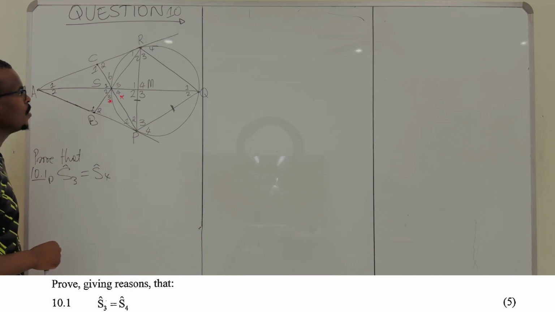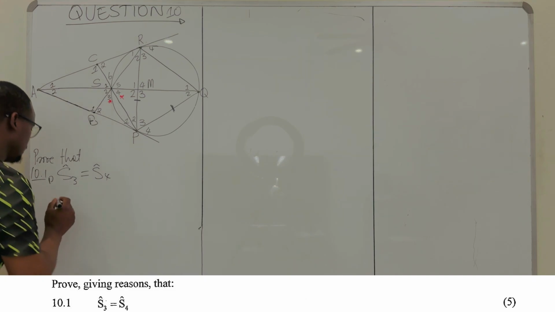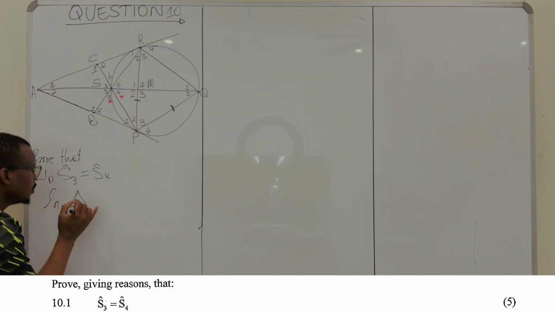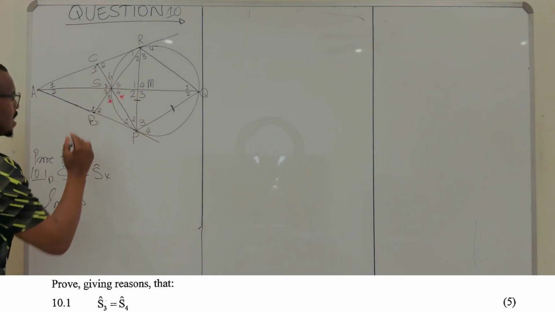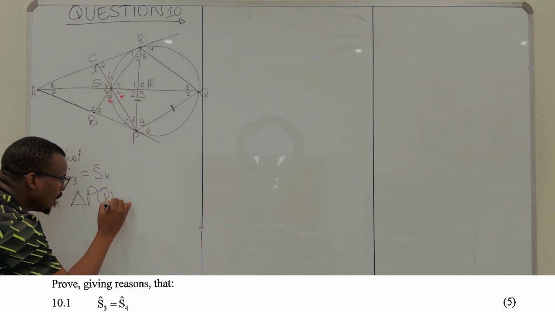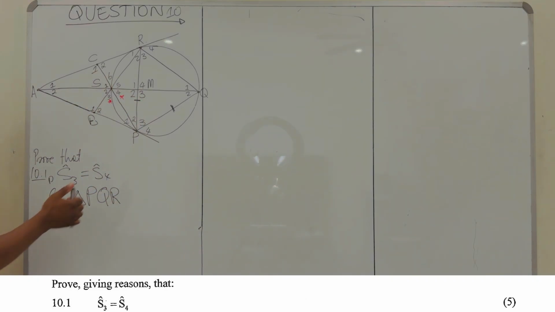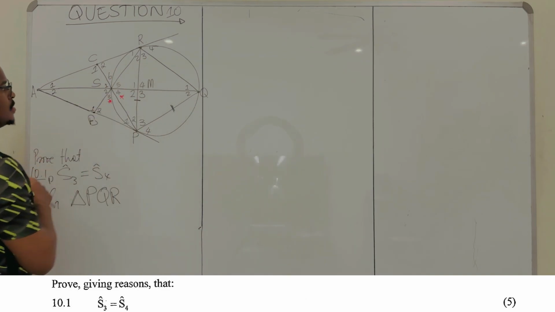Now, what you need to remember is that if you look at triangle PQR, where is triangle PQR? Triangle PQR.